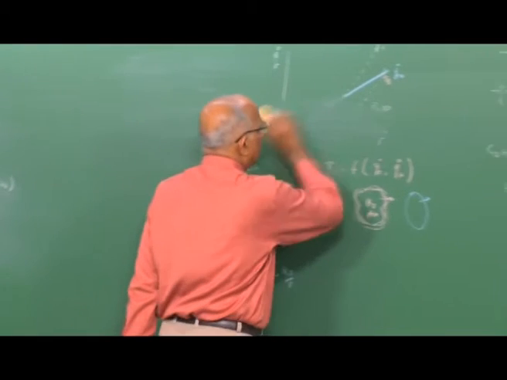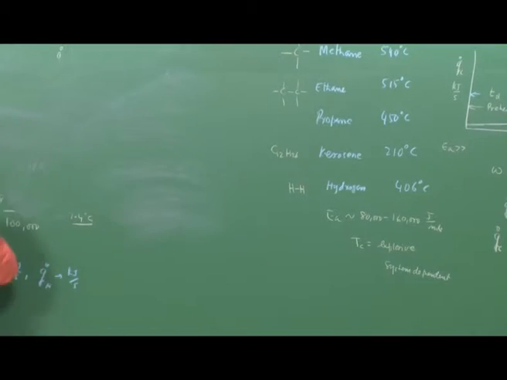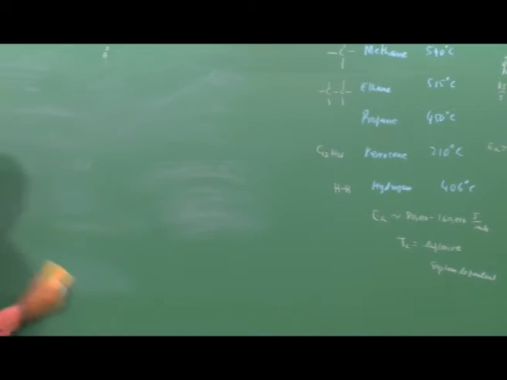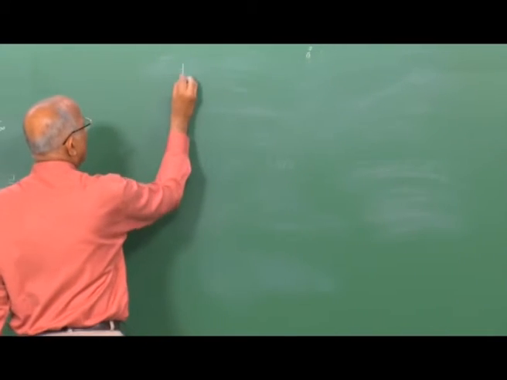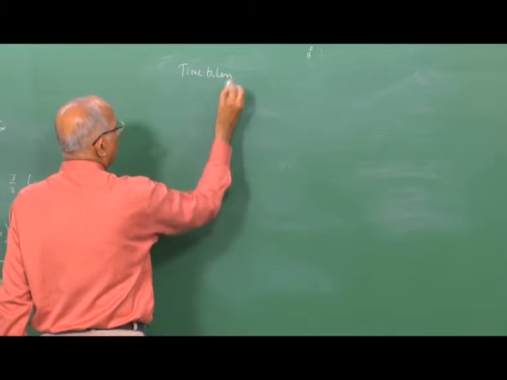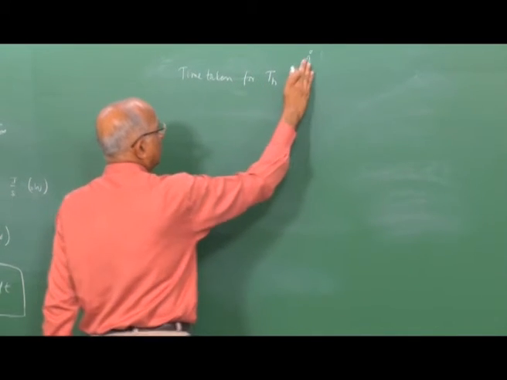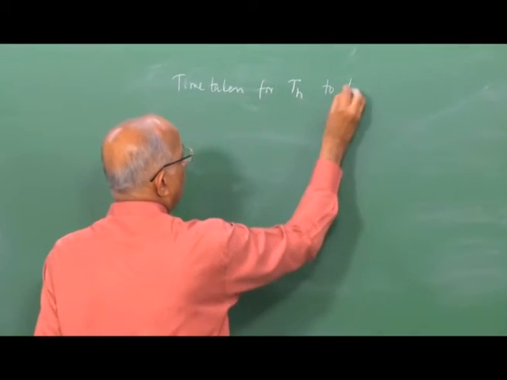We are interested in finding the time taken for the temperature to drop from a value Th to T.